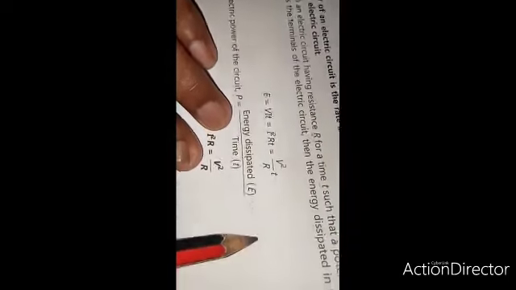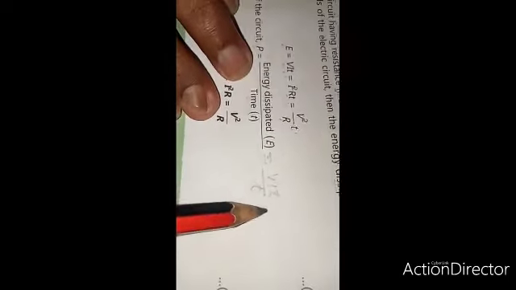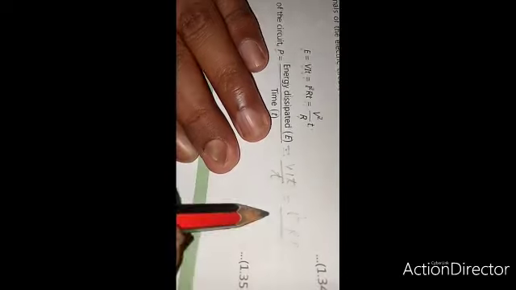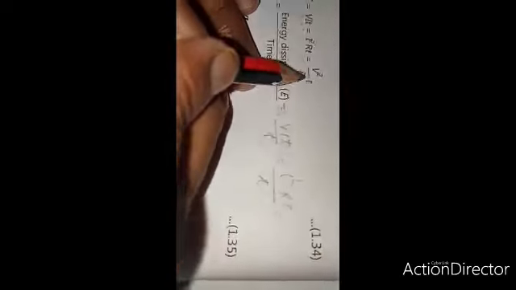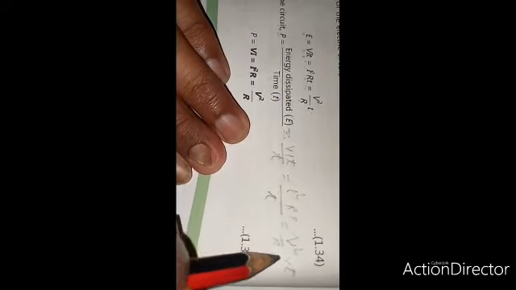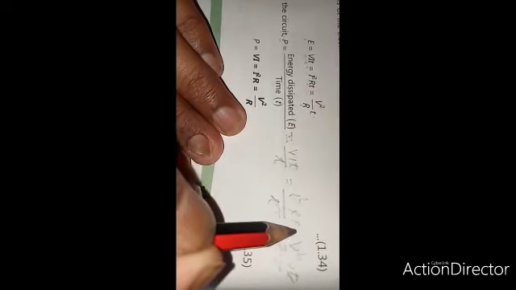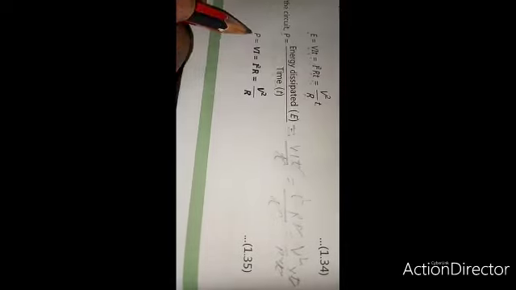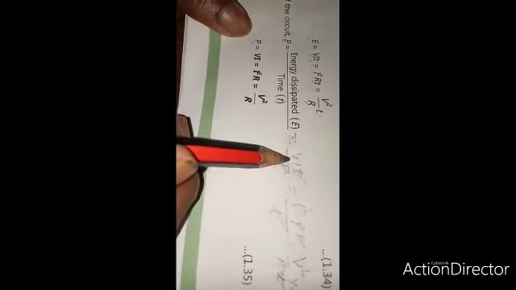The value of E is VIT upon T. This is also equal to I square RT upon T. This is also equal to V square upon R into T, upon T. T cancels out, and we get P is equal to VI, P is equal to I square R, P is equal to V square upon R. In this way, we get the formula to find out the electric power.